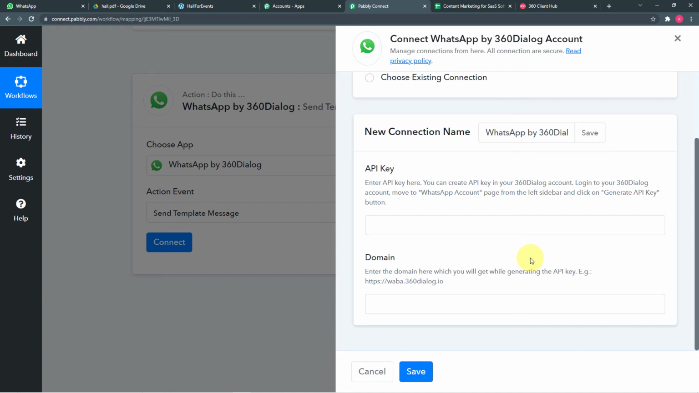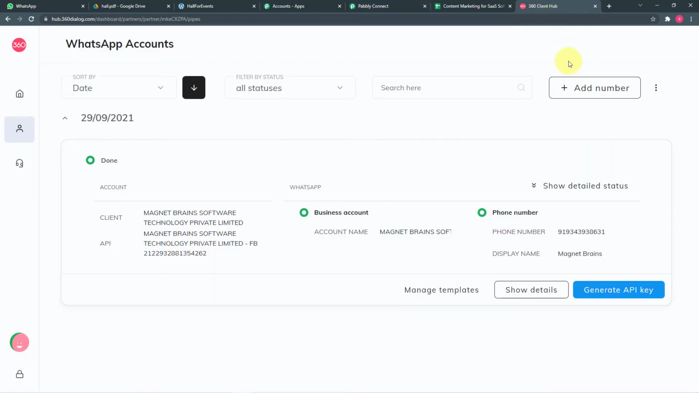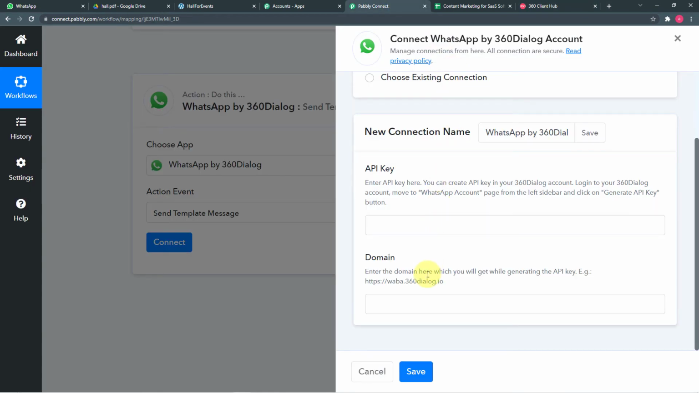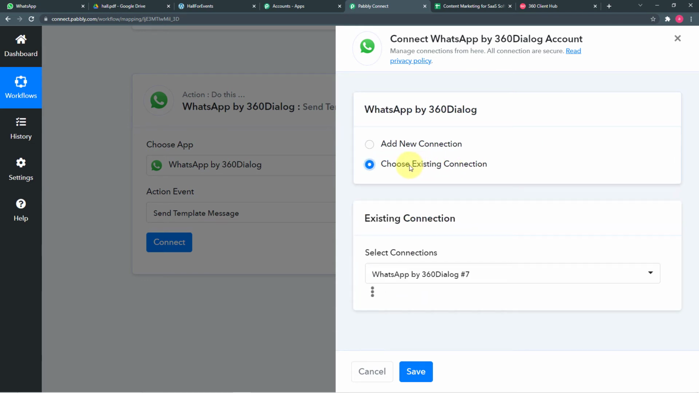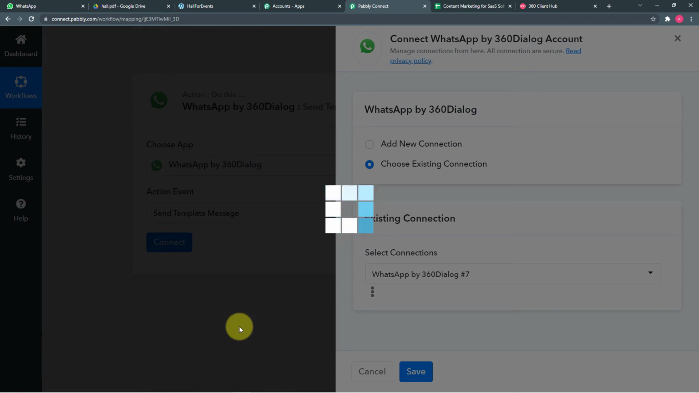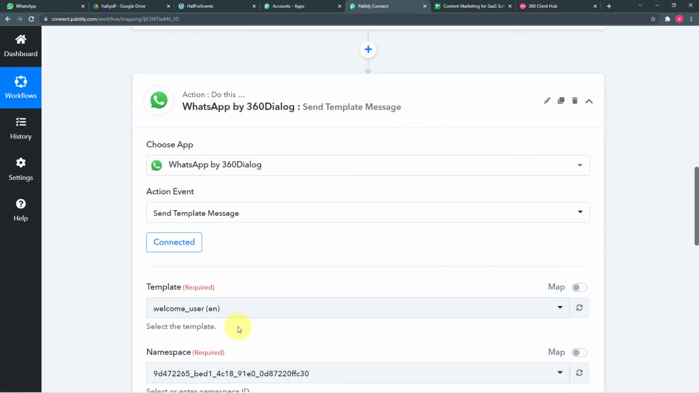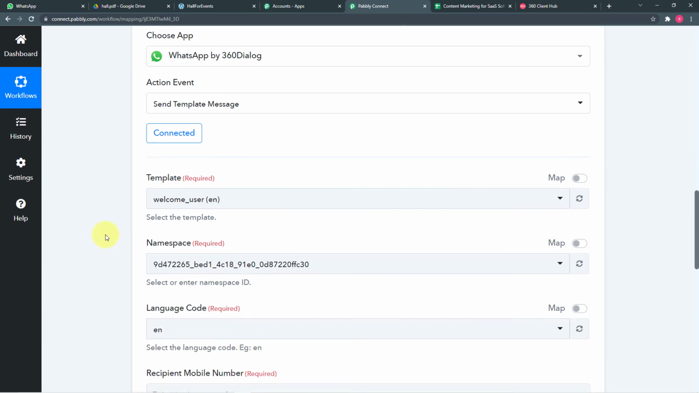Okay, so this process is a one-time task. Once you generate an API key, you can use the same key to make the connections afterwards. And once you have made the connection with this process, after that you can choose this existing connection option to make the connection. As I have already made a connection before by this process in a different workflow, I am going to use this existing connection option, and just by clicking on save, I'll be connected with 360 dialog. So you can see it started showing connected here, and then it is asking for the template.